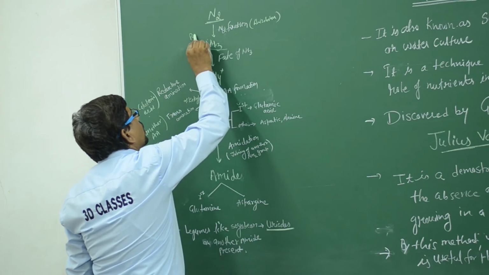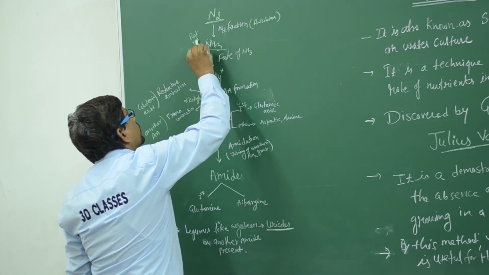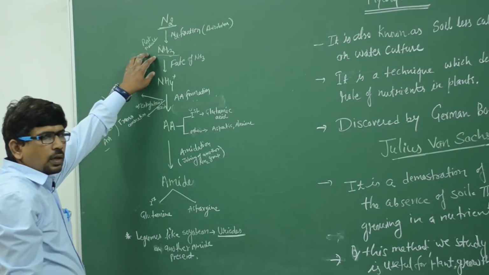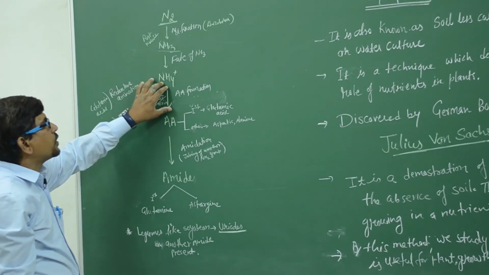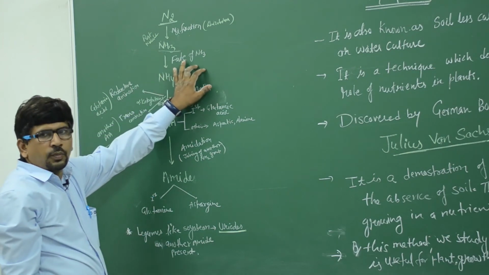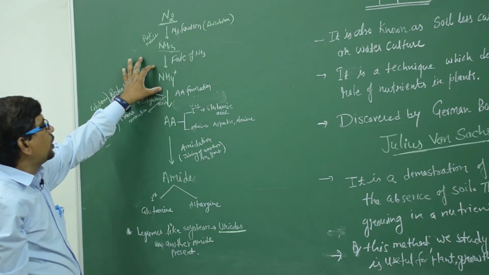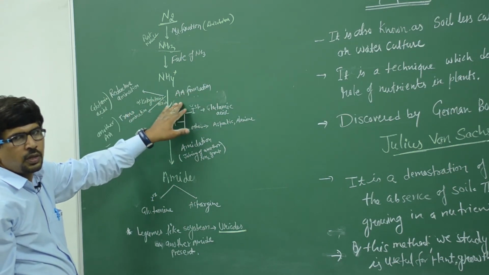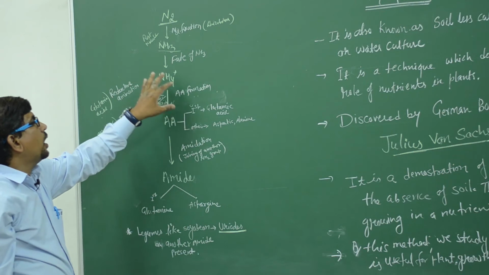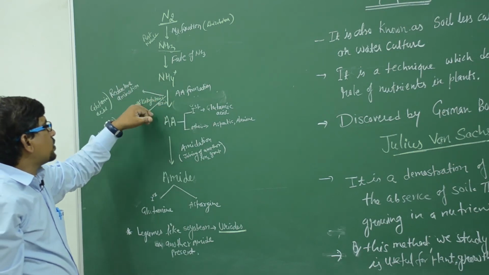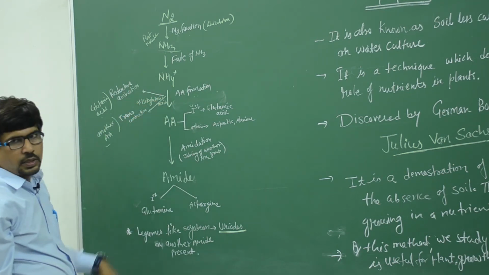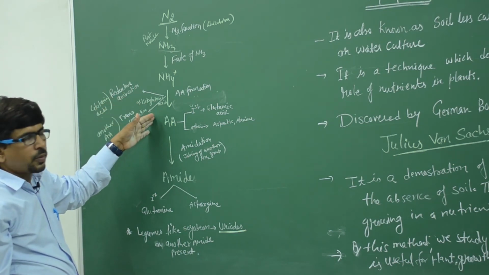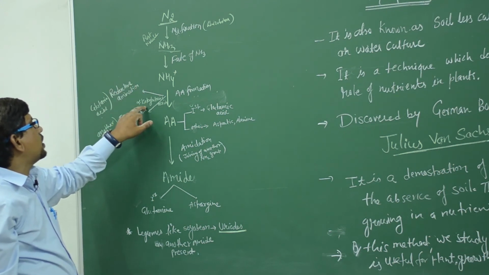It means a root nodule is formed, and this NH3 is converted into NH4, and that is known as the fate of ammonia. NH4 is converted to amino acid, which is known as amino acid formation. In this process, the presence of alpha ketoglutaric acid, a TCA intermediate product, is needed.